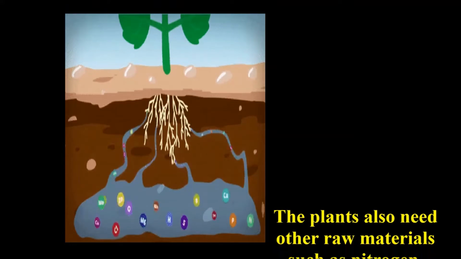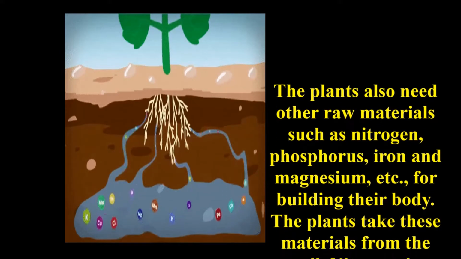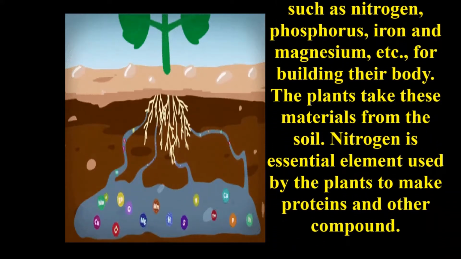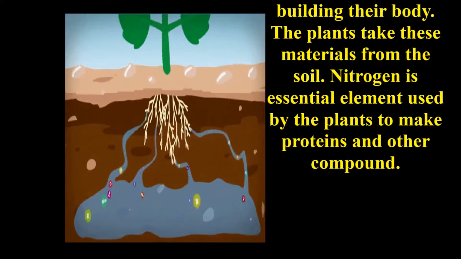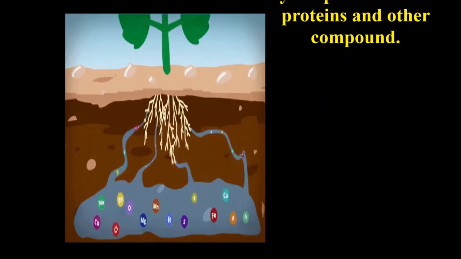Plants also need other raw materials such as nitrogen, phosphorus, iron, and magnesium for building their body. The plants take these materials from the soil. Nitrogen is an essential element used by the plants to make proteins and other compounds.